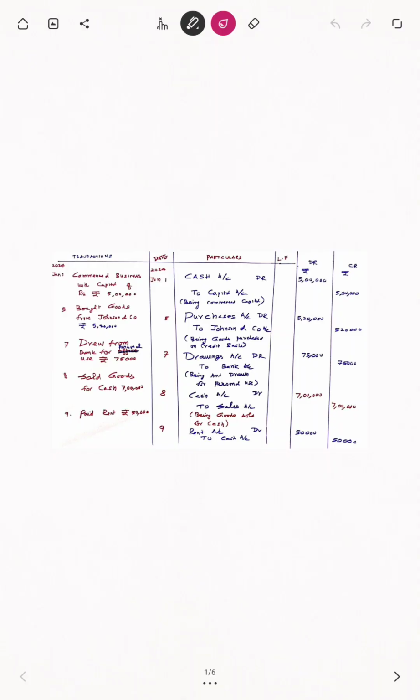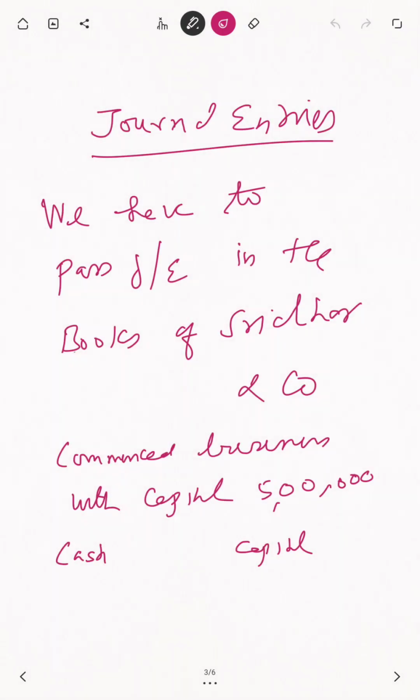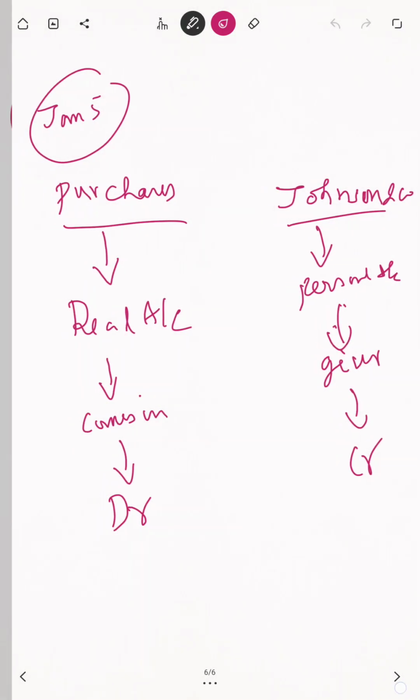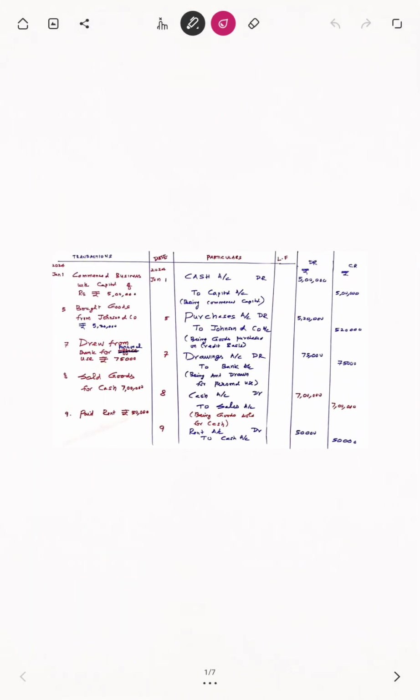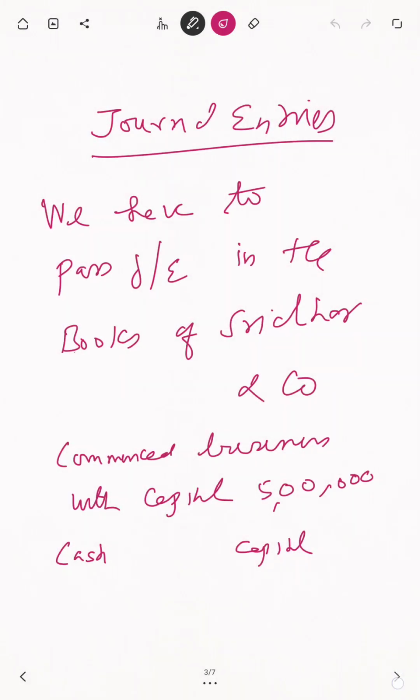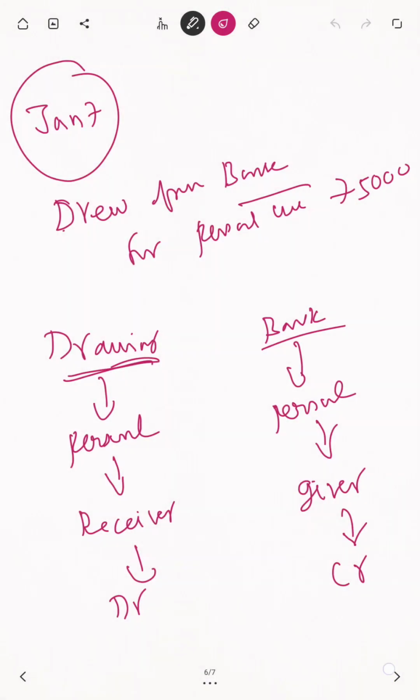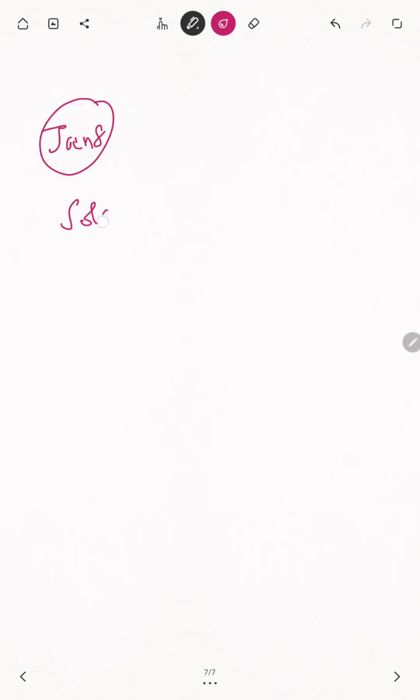Next we are going for what? Sold goods for cash. Okay, what is the transaction date? Jan 8. What is sir doing? See, 1 is over, 5 is over, 7 is over, so I am writing Jan 8. What is the transaction? Sold goods for cash. Okay, that is very important, my dear student. If you are not understanding that, you can't understand. Sold goods for cash. How much?